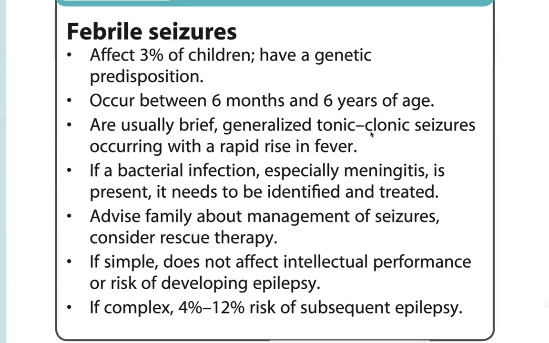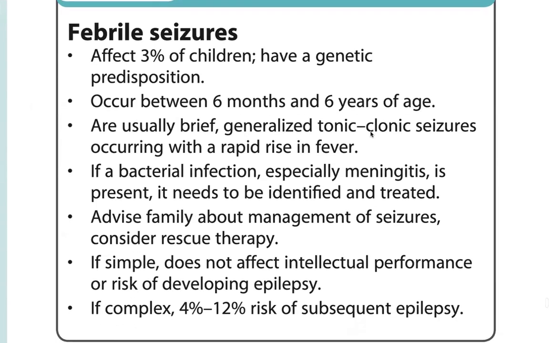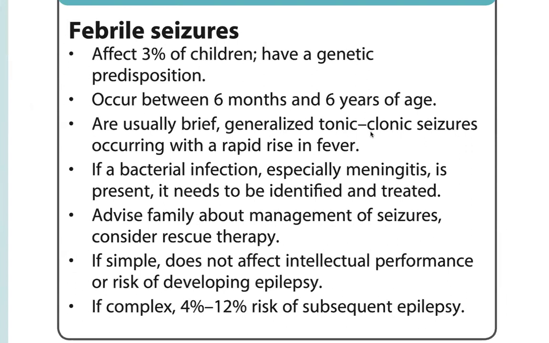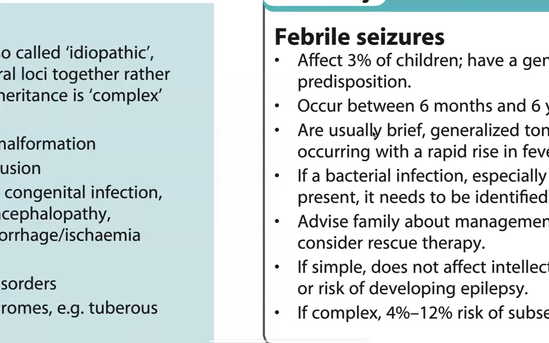Febrile seizures affect 3% of children, have a genetic predisposition, occur between 6 months and 6 years of age, and are usually brief, generalized tonic-clonic seizures. If a bacterial infection, specifically meningitis, is present, it needs to be identified and treated. Advise the family about management of seizures. Consider rescue therapy. If simple, it does not affect intellectual performance. Complex febrile seizures carry a 4 to 12% risk of subsequent epilepsy.